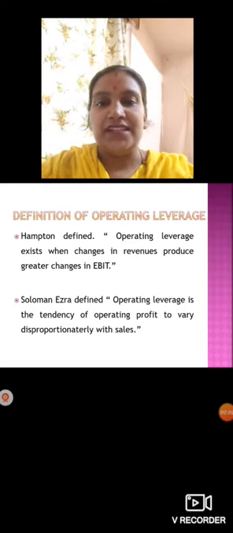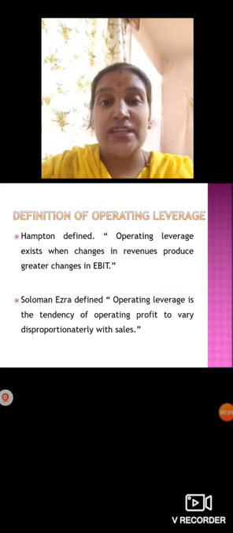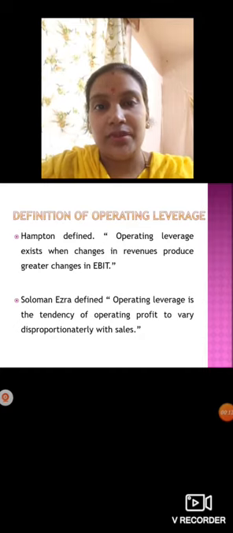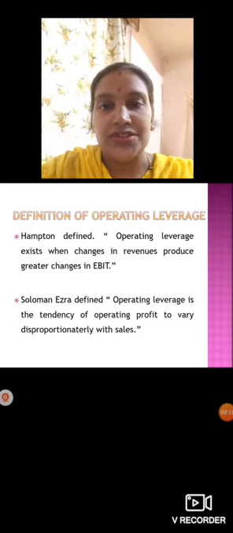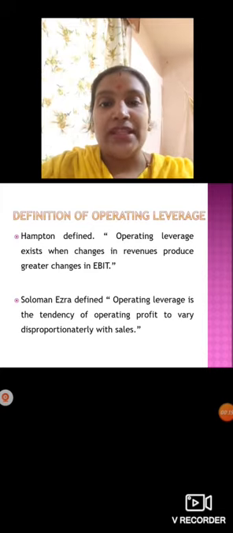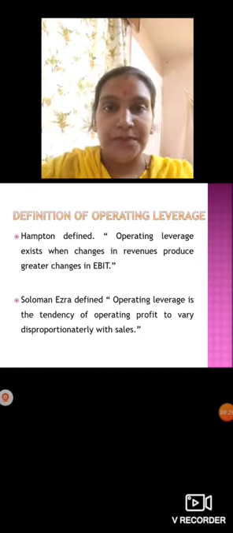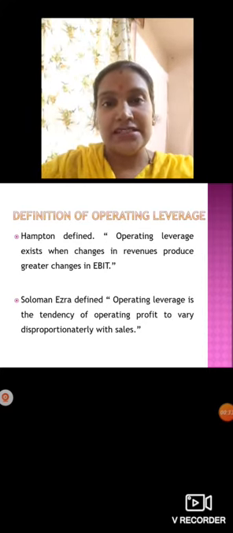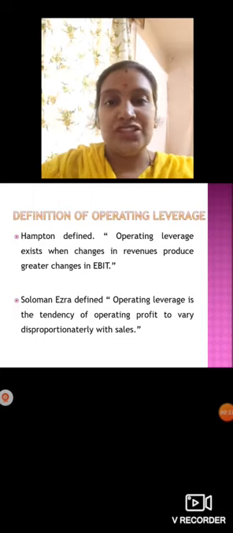Hampton defined operating leverage as existing when changes in revenues produce greater changes in the earnings, EBIT, meaning earnings before interest and tax. So operating leverage exists when a change in the sales makes a greater change in the earnings of the firm, meaning the profit earning capacity of the firm. When it makes greater changes, then operating leverage exists, meaning it is created here.